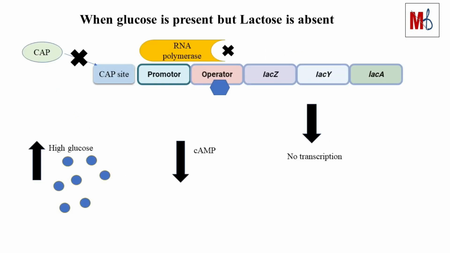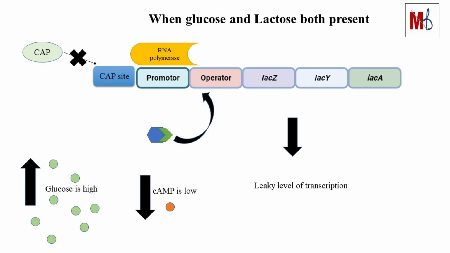Now, in the next slides, we will see four conditions. First condition, when glucose is present, but lactose is absent. When the glucose is high, no cyclic AMP will be produced. In the absence of cyclic AMP, CAP cannot bind to DNA, so it cannot help the RNA polymerase to transcribe the genes. In the absence of allolactose, Lac repressor will bind to operator, and inhibit the RNA polymerase from transcribing the genes.